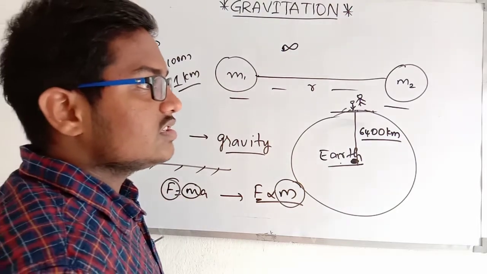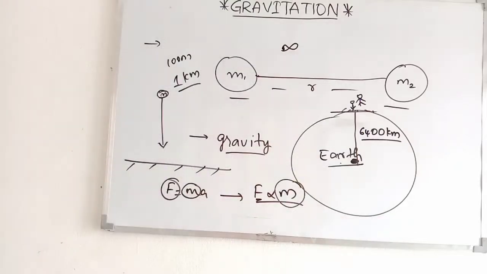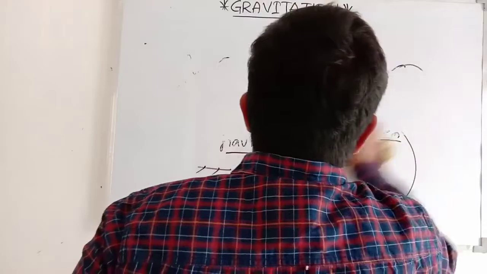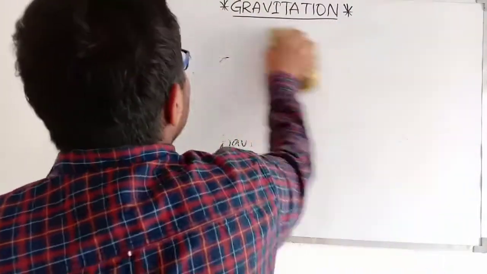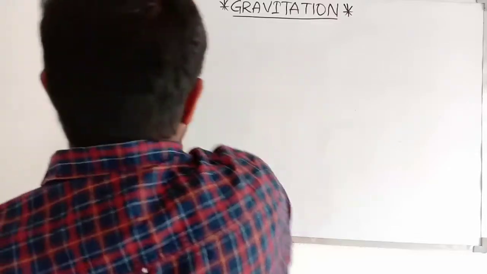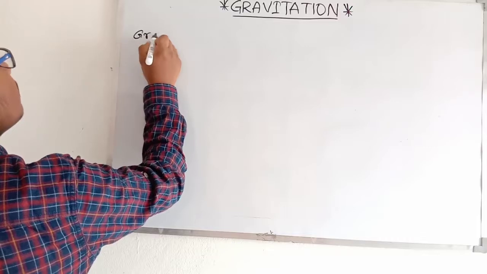So gravitational force, let me give you a definition of the gravitational force. Keep the heading: gravitational force.